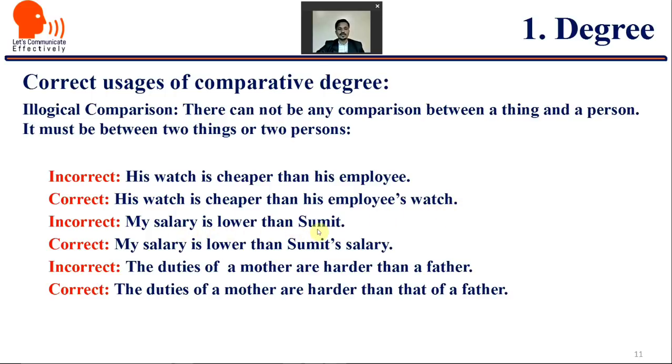My salary is lower than Sumit. Illogical. My salary is lower than Sumit's salary. The duties of a mother are harder than a father. No, the duties of a mother are harder than that of a father.